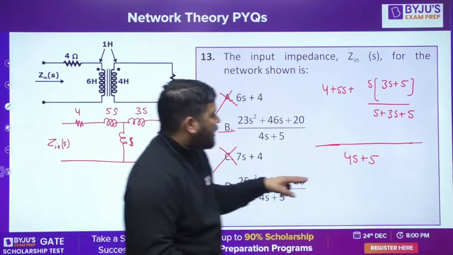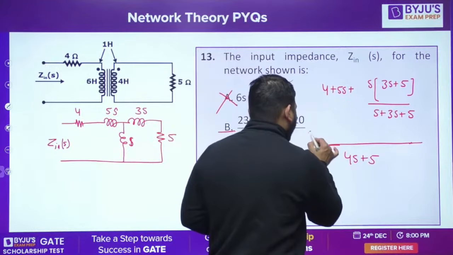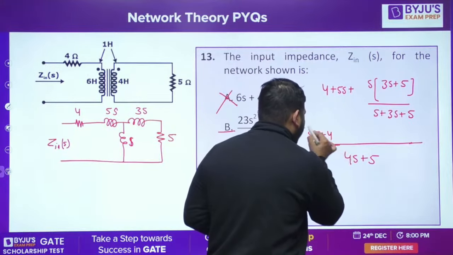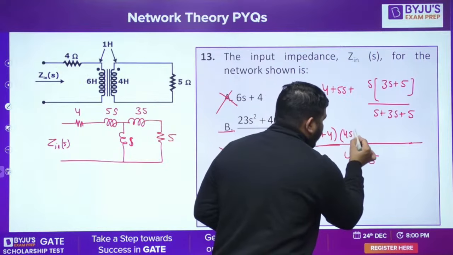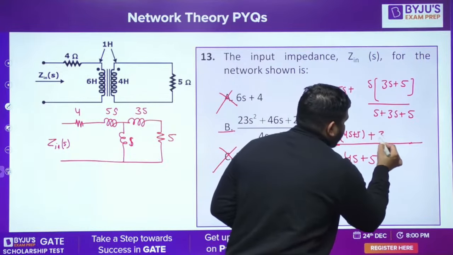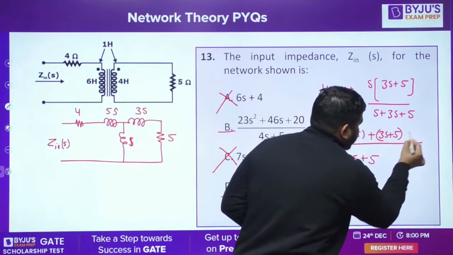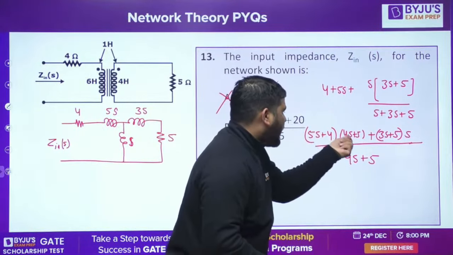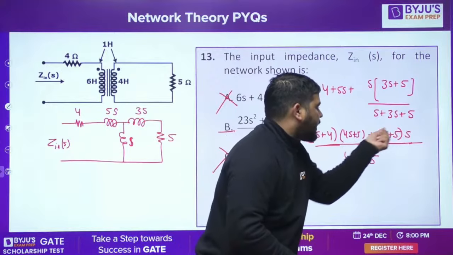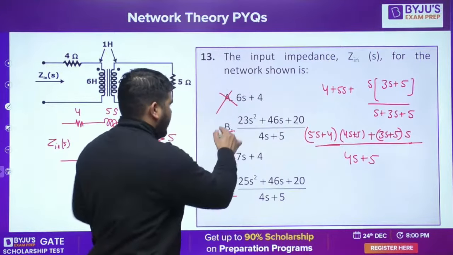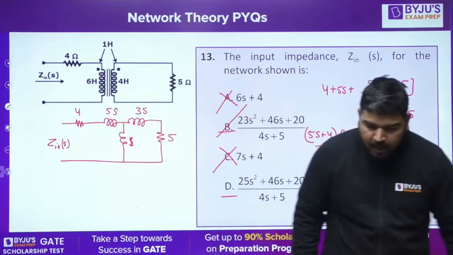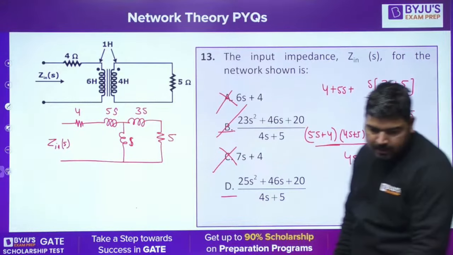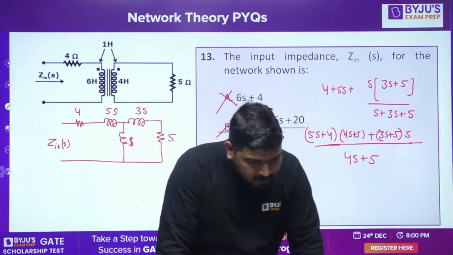S square coefficient. So here the coefficient, here you have 5s plus 4 into 4s plus 5 plus 3s plus 5 into s. Now calculate the s square coefficient. 20s square here and 3s square here. So you will have 23s square. Answer is B. Okay. Is it correct, guys? Is it correct?